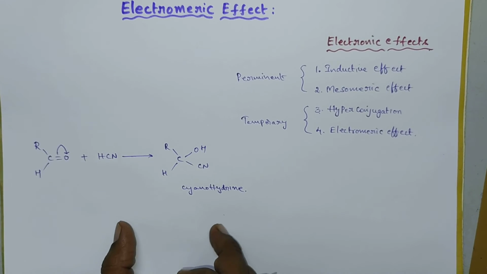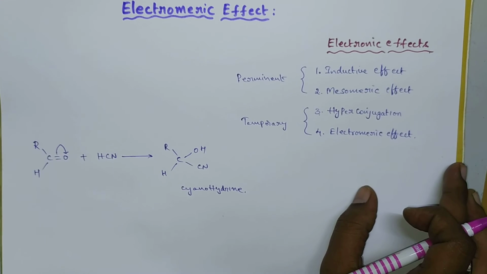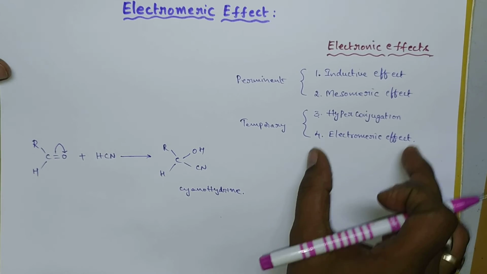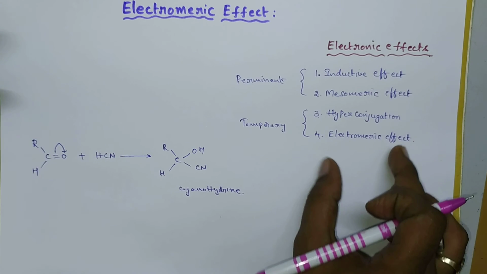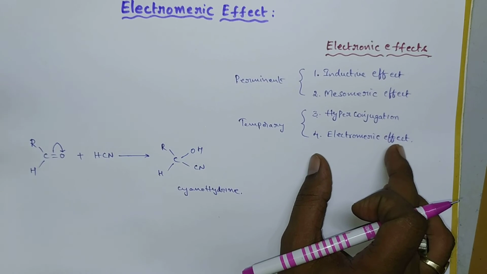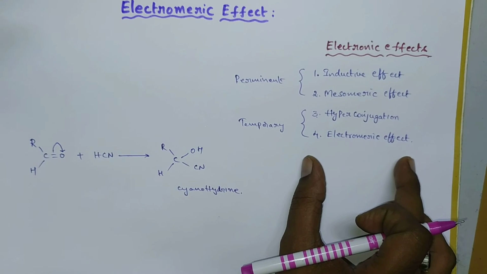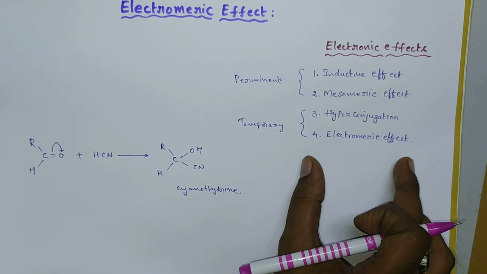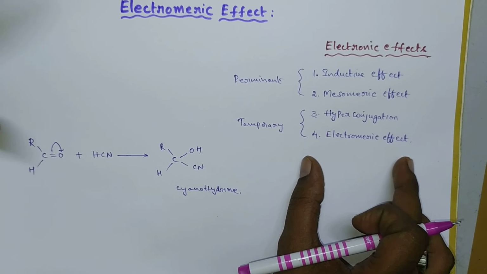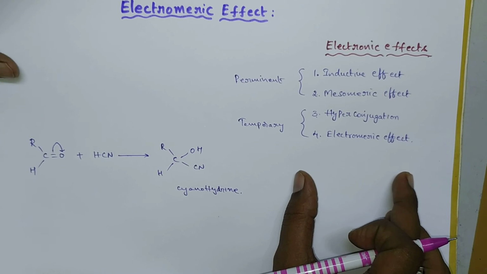In organic chemistry, any one of these effects takes place. In order to understand organic chemistry, we have to remember all four effects. These four effects are the main key roles in organic chemistry, and there are also four types of reactions. If you know the four types of effects and the four types of reactions, like substitution reactions, addition reactions, elimination and rearrangement reactions, you can completely understand organic chemistry. We will later discuss those four types of reactions in the next videos.